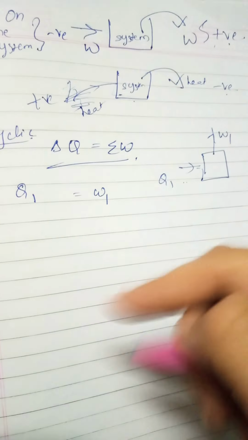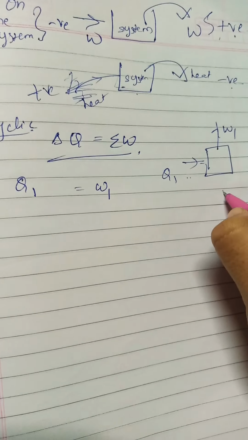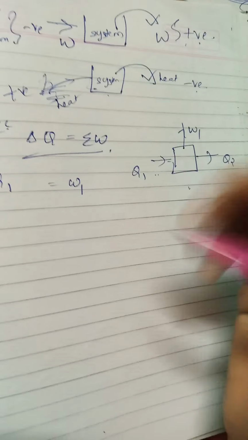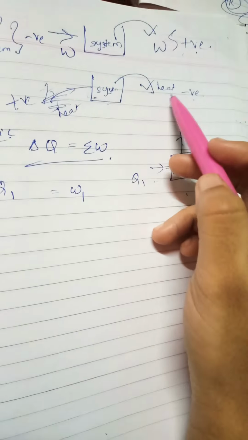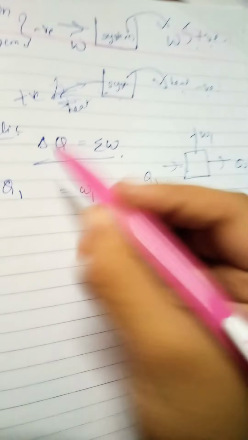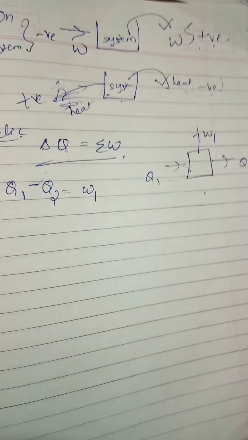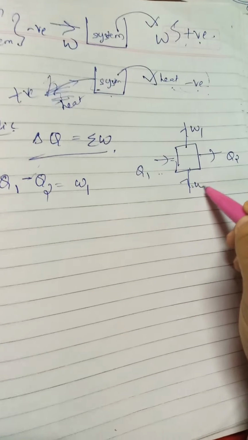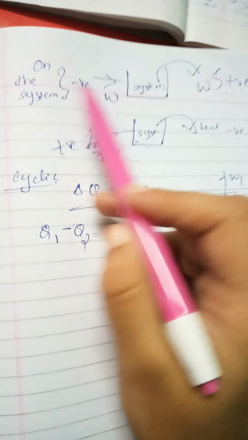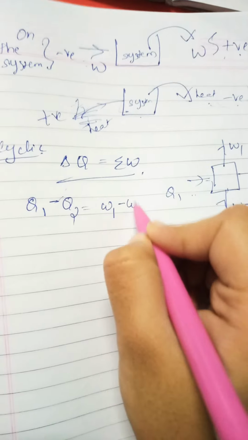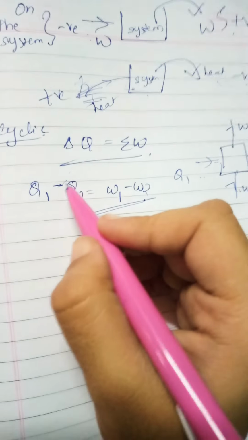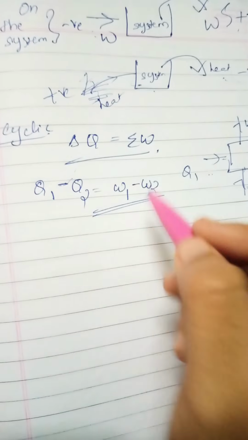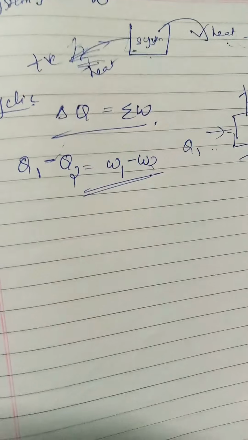Now this system is also releasing some heat. Releasing heat means it has a negative part, so negative Q2. Then some work is being done on the system by us, so that is negative. We studied this equation here. Many will not say why it is negative. Many will be studying it like Q1 minus Q2, W1 minus W2, without knowing the reason behind that.